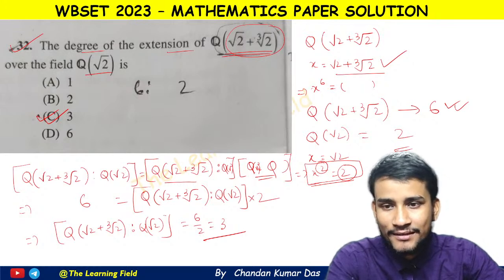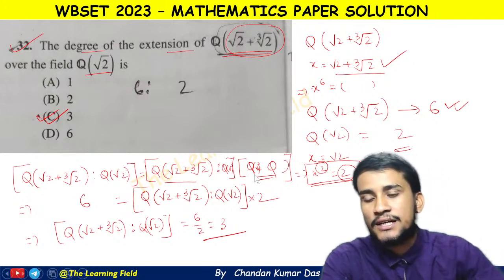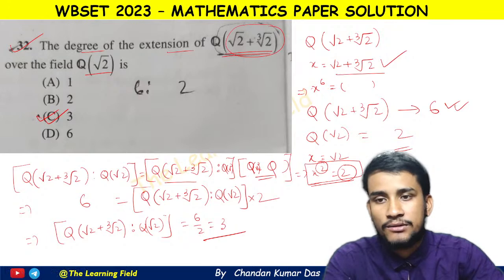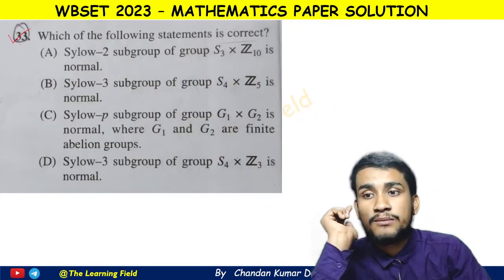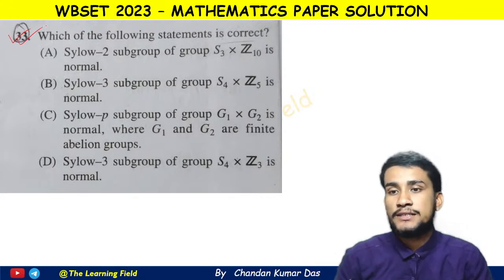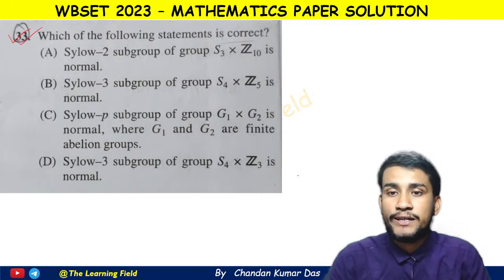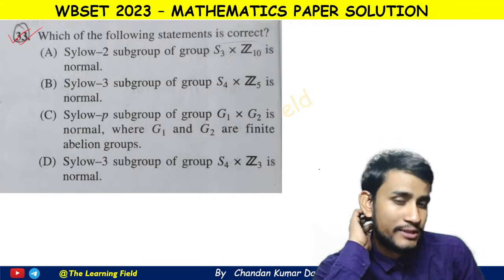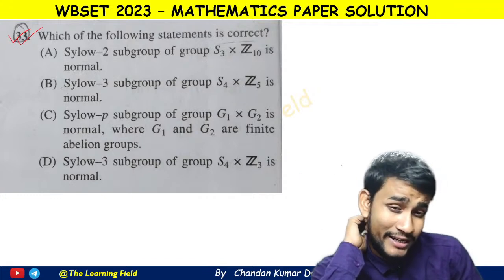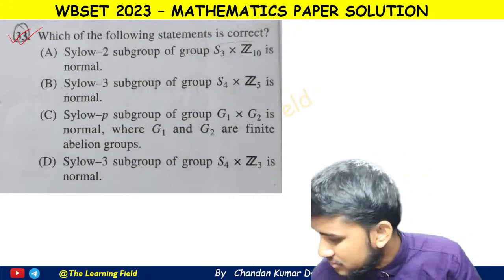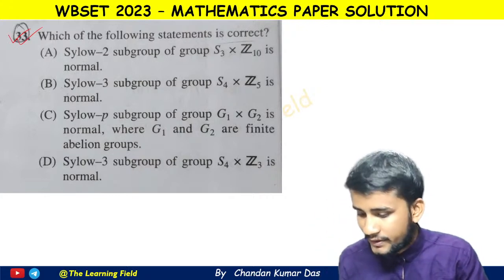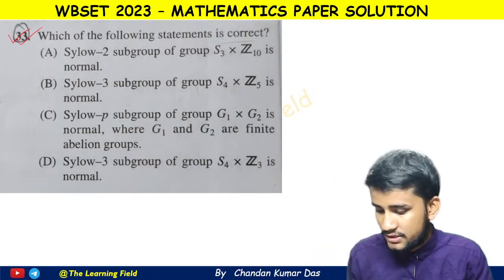Okay, so this is the answer, option C here. Now going to the next question. So question number 33, it says which of the following statements is correct here? So here one statement is correct and I have some confusion in this problem. So I will solve these questions now. I already solved these questions once.